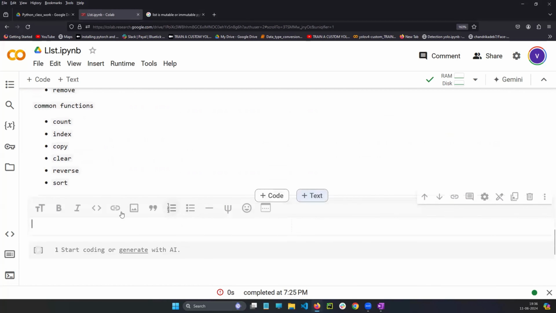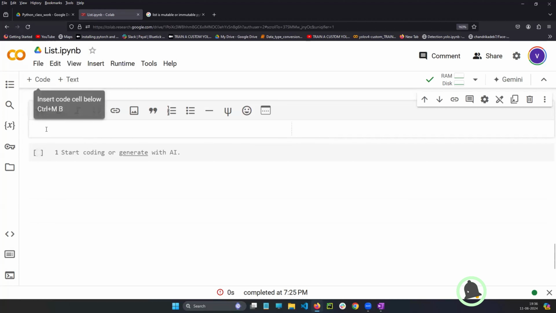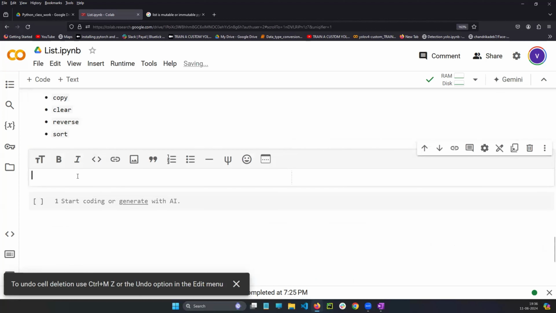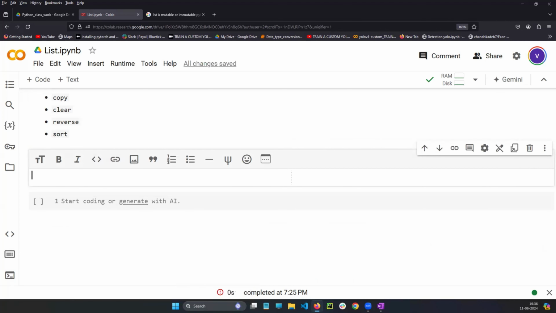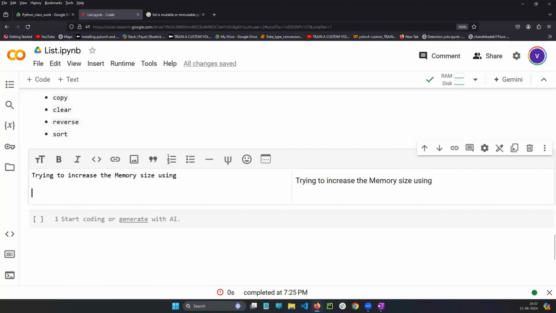First of all, the first built-in function in the list concept. What is the first built-in function, guys? First, let's try addition, trying to increase the memory size using append.